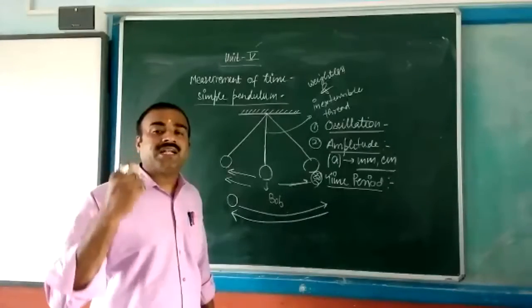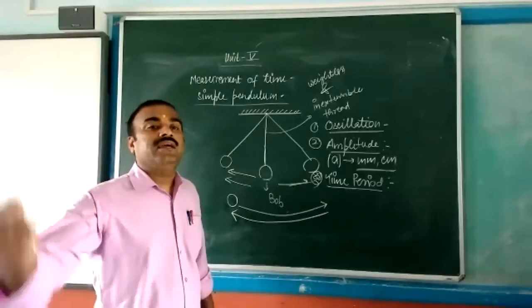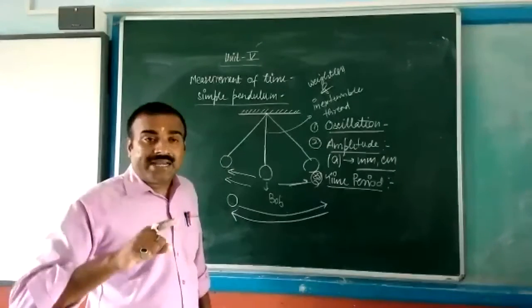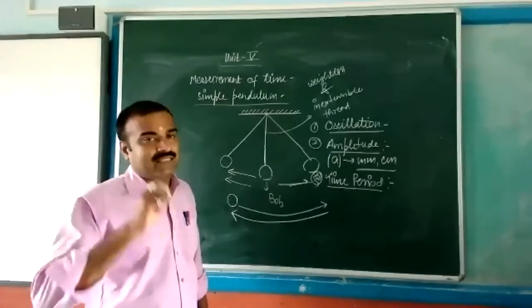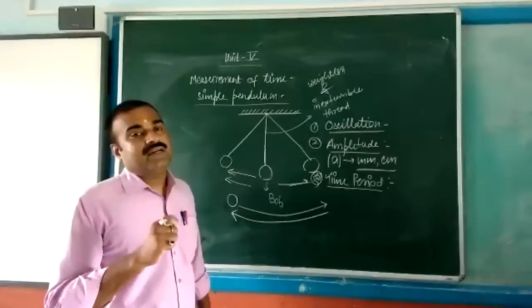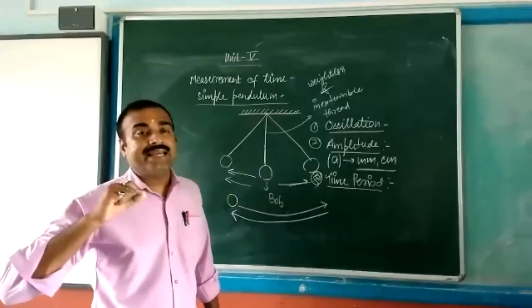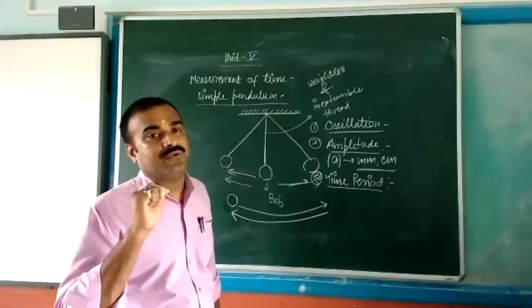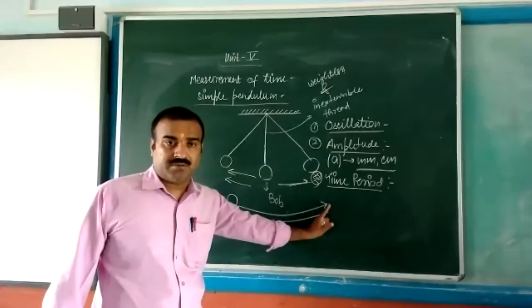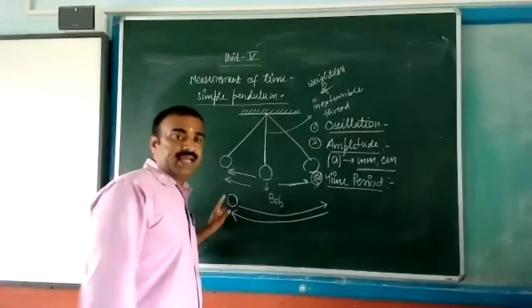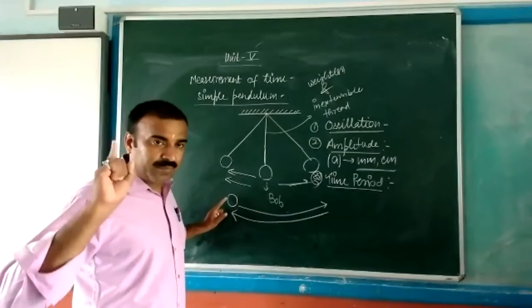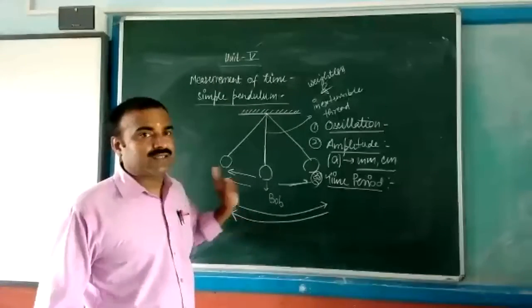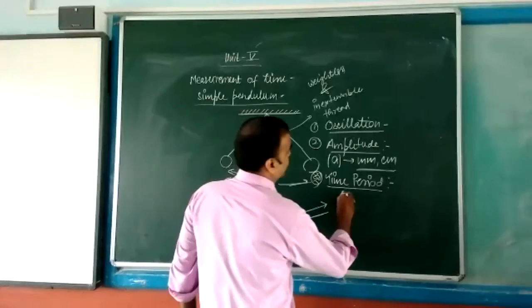The point at which the bob starts its motion, if after moving it reaches the same position again, then it completes one oscillation. Not here to here; here to here, then again here. For completing one oscillation, whatever the time taken is called the time period. We denote it by capital T.